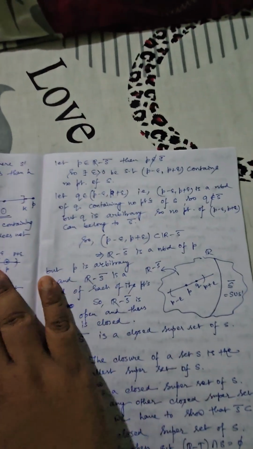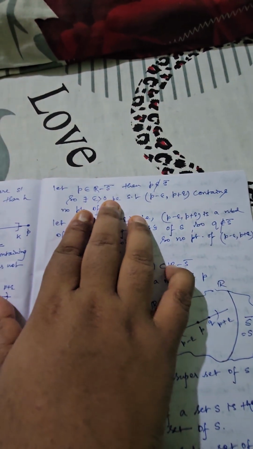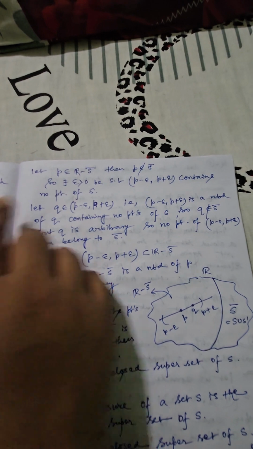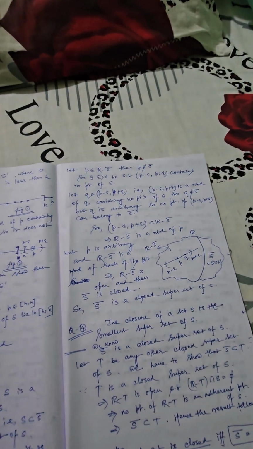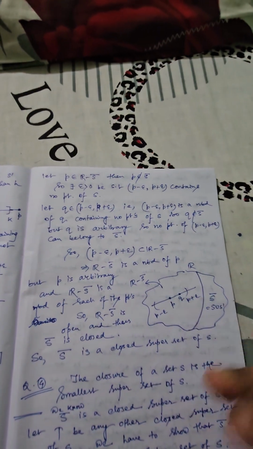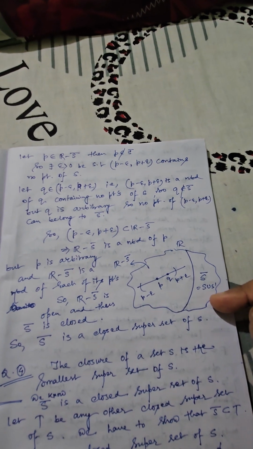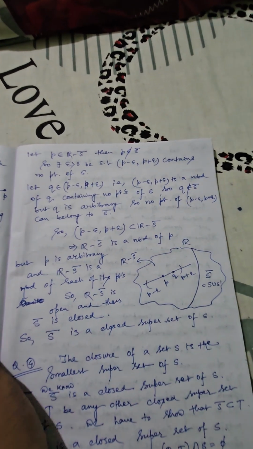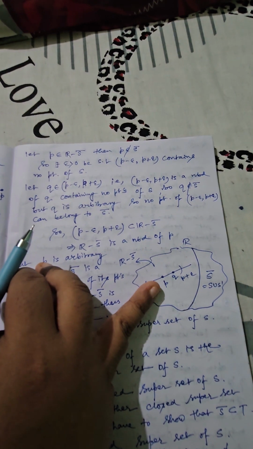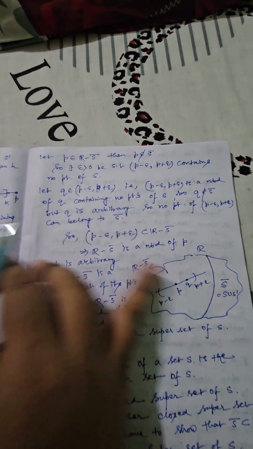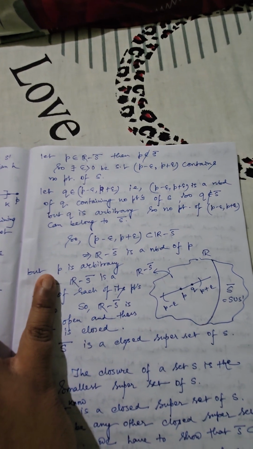So let us take any arbitrary point P from R minus S bar. Now obviously R minus S bar is the complement of S bar, so P should not be a point of S bar. Now for your own convenience, you can imagine this type of diagram. Here you can see this is the total real number system R, of which one part is denoting S bar. S bar is S union S dash. I am choosing one particular element P, taken from R minus S bar. Let us create an open interval, that is the neighborhood corresponding to P, (P minus epsilon, P plus epsilon). And also you can understand from this figure, it does not contain any point of S.